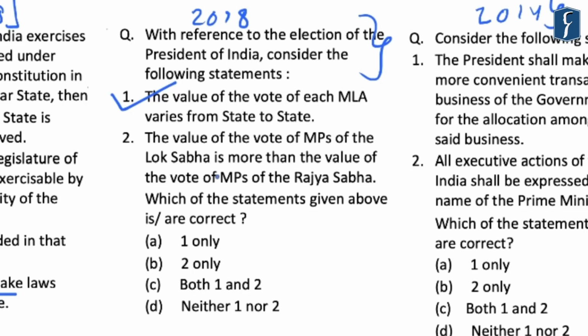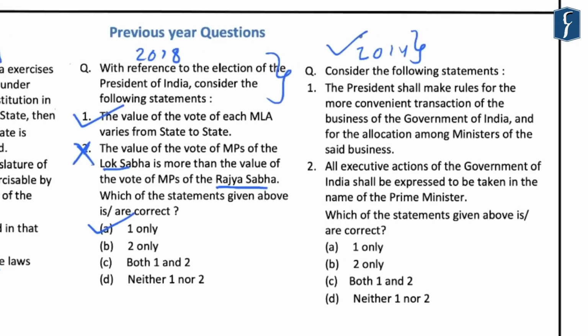Now, regarding the value of vote of a member of parliament, it is arrived at by dividing the total value of votes of all the MLAs of all the states by the total number of elected members of the parliament. And hence, there is a parity between the value of vote of both the Lok Sabha as well as the value of the vote of members of Rajya Sabha. And hence, the value of vote of members of parliament of Lok Sabha is not more than that of the value of vote of MPs of Rajya Sabha. And hence this statement here is incorrect. So the correct answer that comes out in this question is A, that is 1 only.